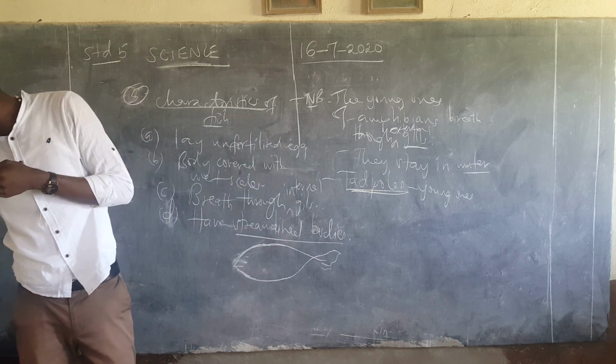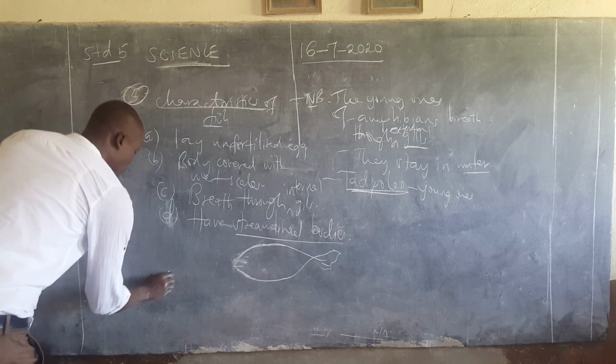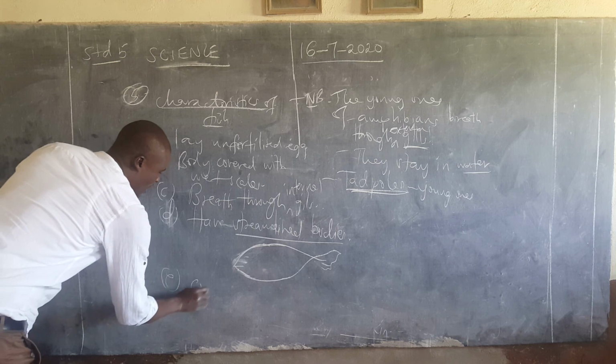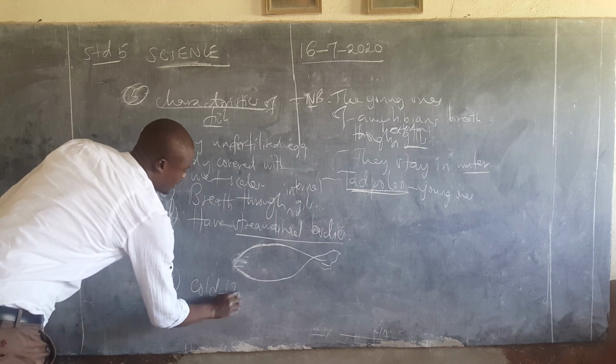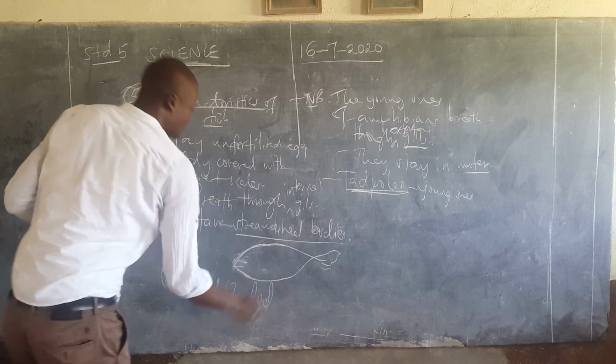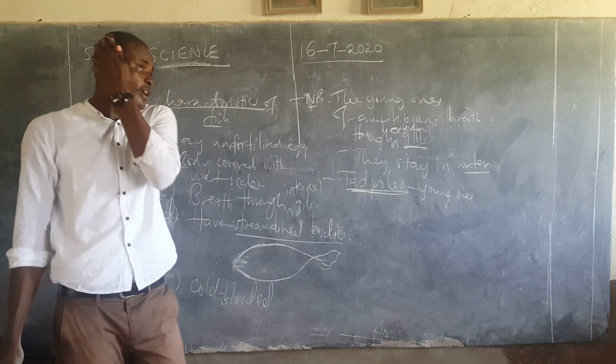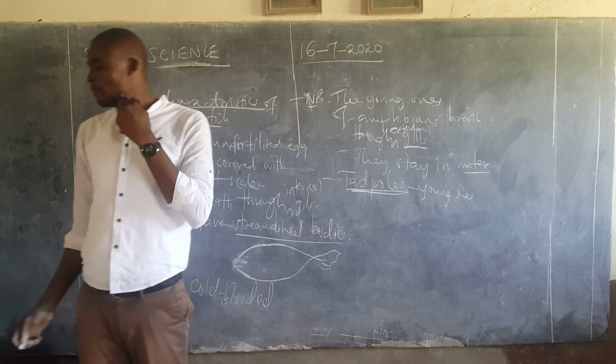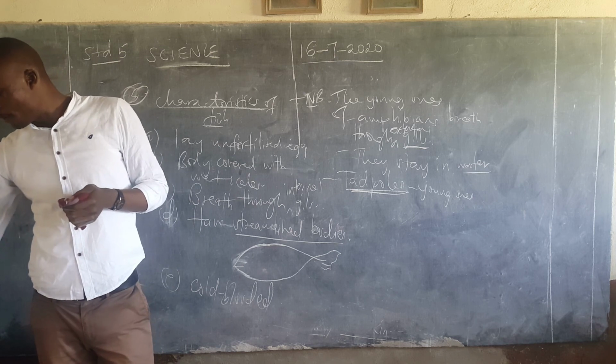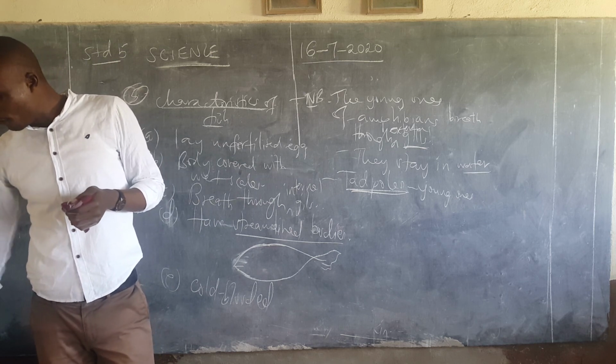And then lastly, fish are cold-blooded. Their body temperature changes according to the environment. That's all about fish.